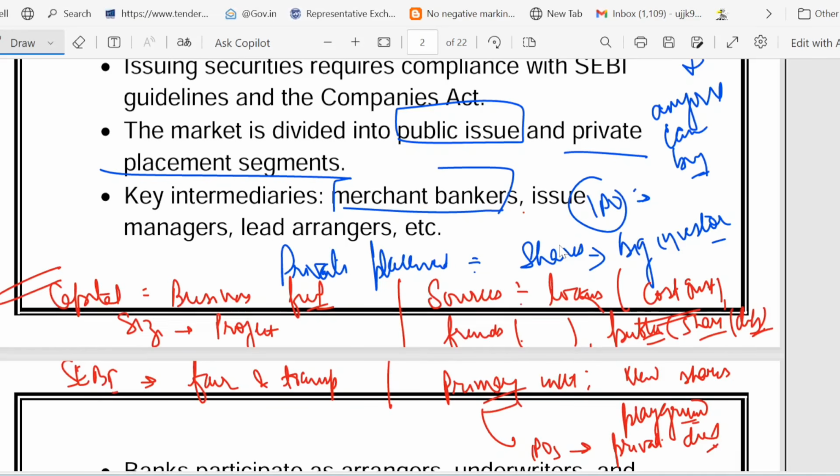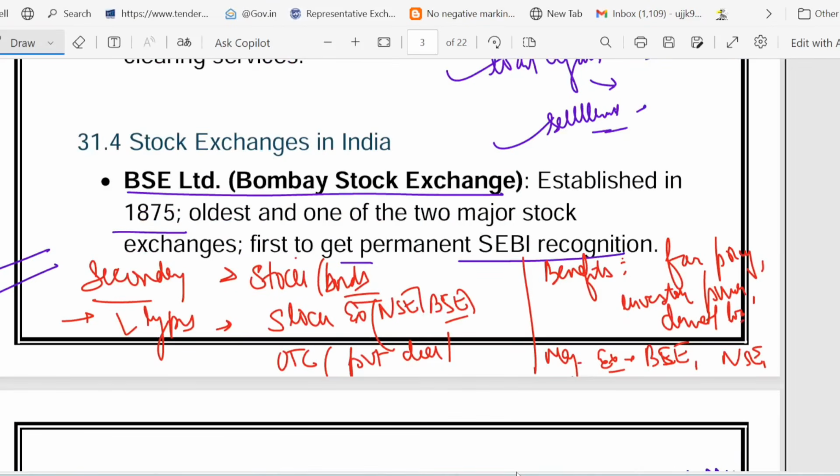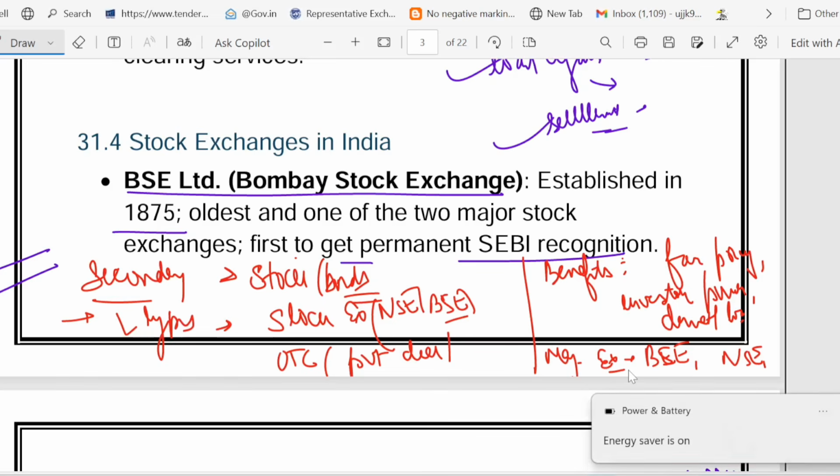Then we talked about the primary market where new shares are issued, like an IPO. IPO means initial public offering. This is called the primary market. Then in the next slide we talked about the secondary market where stocks and bonds are traded. Two kinds of market are there: the stock exchange and the OTC market. The benefits are fair price, investor protection and demat account. The majority are in BSE and NSE.